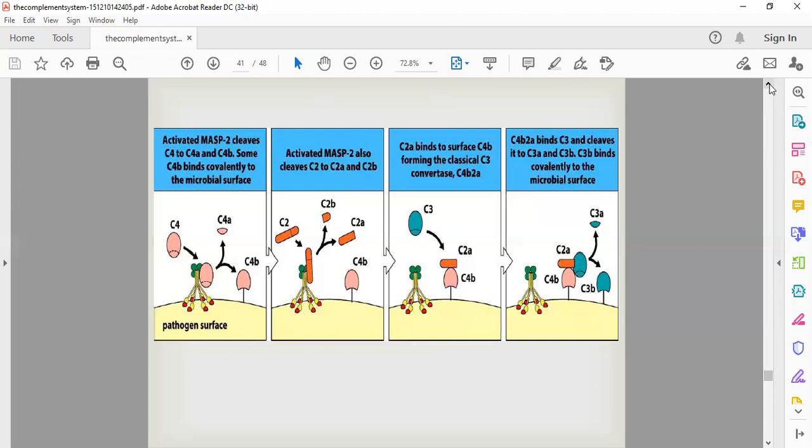So what is the difference between the classical pathway and the lectin pathway? The starting is different. The same type of proteins are involved, but in the classical pathway, the pathway starts from the binding of the antigen-antibody complex, and in the lectin pathway, the pathway starts with the binding of mannose binding lectin, which identifies the mannose residues on the surface of the microorganism.